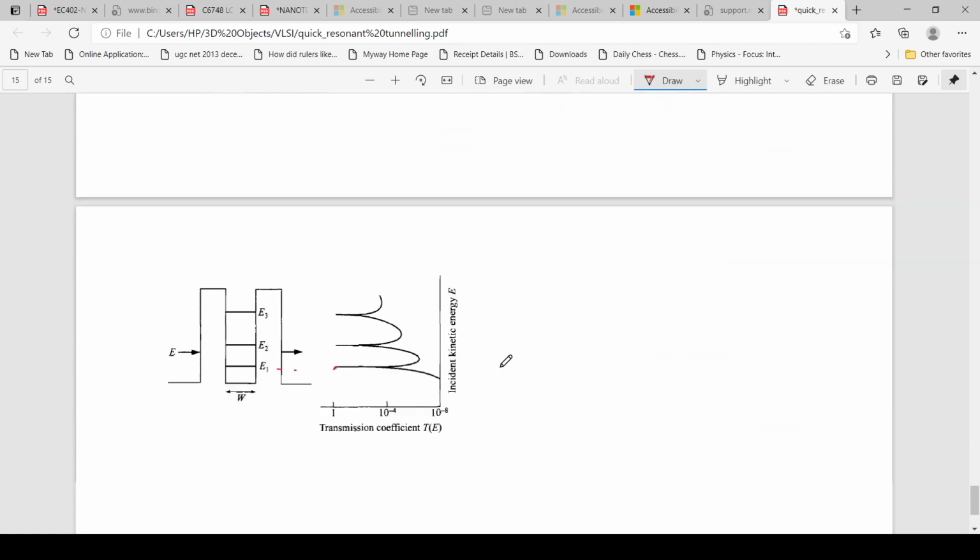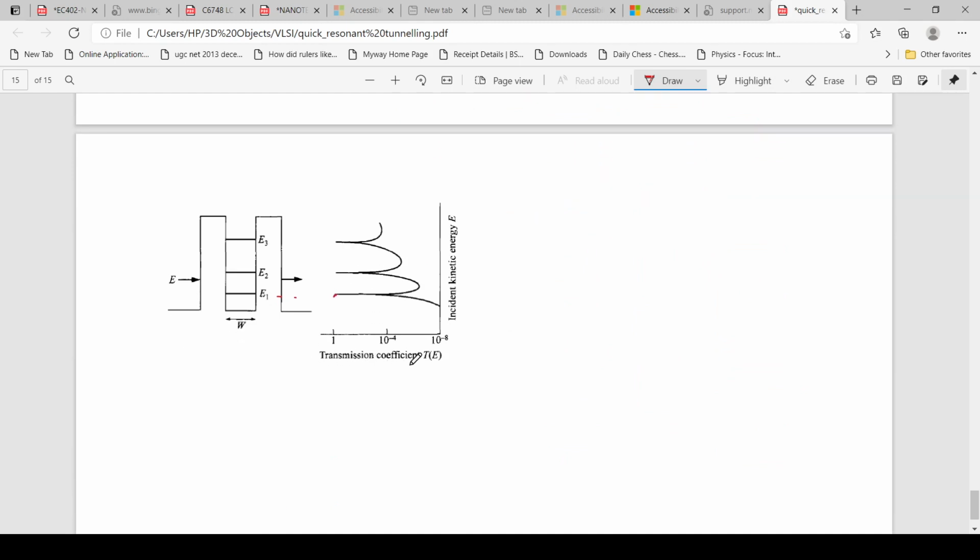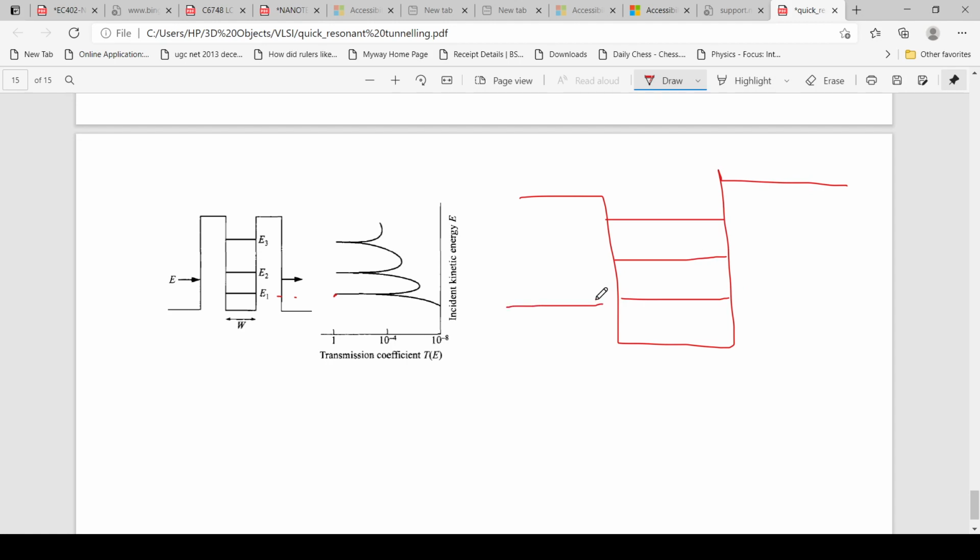Now we can consider the transmission coefficient for tunneling. I have already mentioned the first level of tunneling. So this is E1, E2, and E3. When the Fermi level reaches the region of E1, the first tunneling will occur. At that level, the coefficient is 1, as shown here. So at the E1 region, the transmission coefficient is 1.